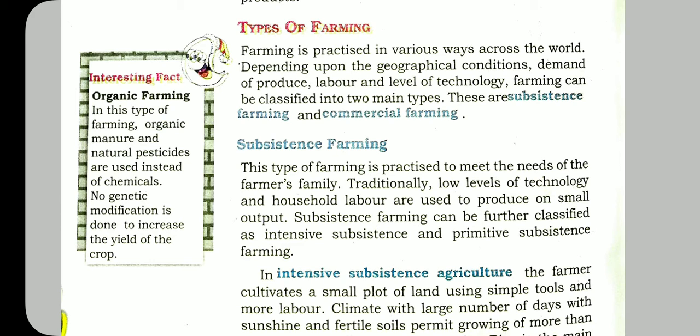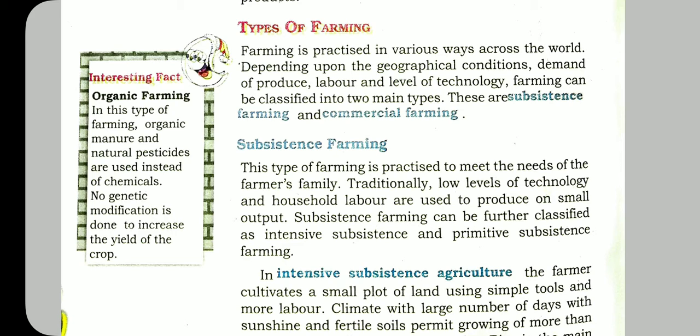When they are going to do this type of farming, they use traditional tools and a low level of technology. Some household laborers, that means family members, are used to produce on a small scale. Then the output is also very small.